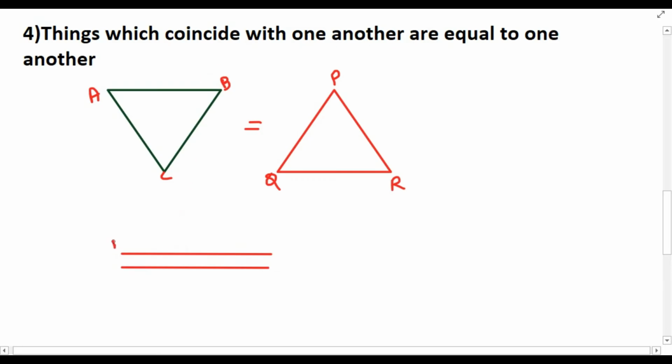In the same way, suppose AB is a line segment of length 4 centimeters and CD is a line segment of length 4 centimeters. You take CD and keep it above AB, and if it coincides, with its end points coming at the same points, then we can say that those two line segments are equal. So things which coincide with one another are equal to one another.